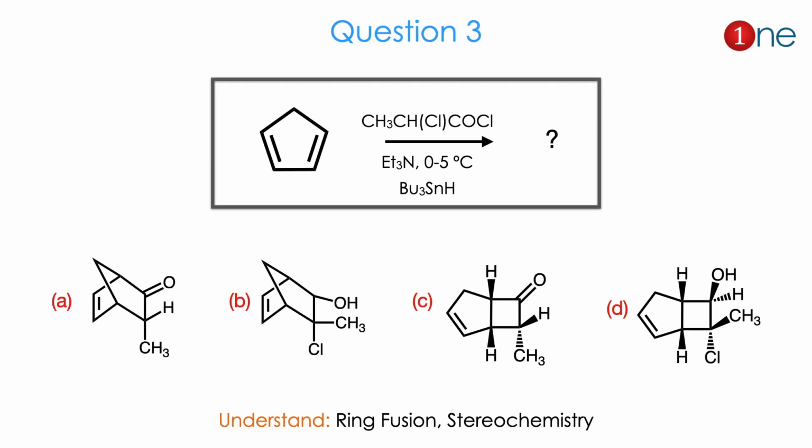Then question number 3. The starting material is cyclopentadiene. You are using acid chloride and triethylamine. Then you are using tributyltin hydride. They ask you to find the product. They just ask whether ring fusion occurs, or a bicyclic ring is formed or not. So the products are given according to that. 2 products are with bridged carbon, and another one is direct fusion. So you have to understand that ring fusion definitely occurred, and stereochemistry also matters here.